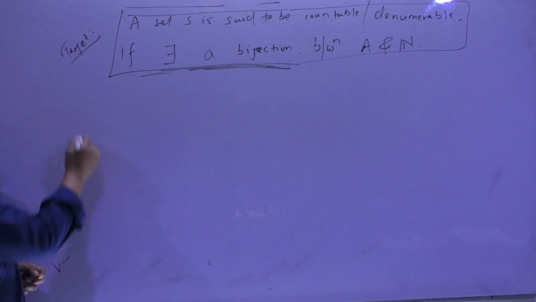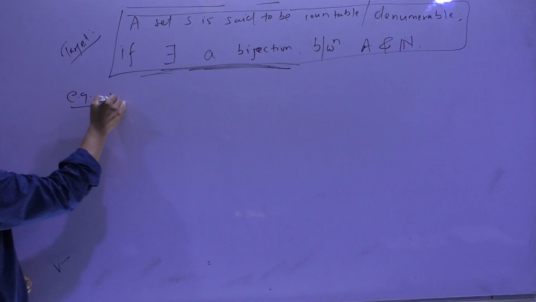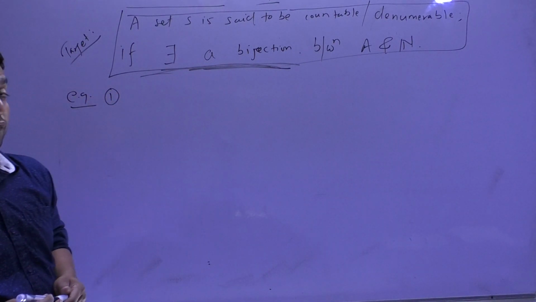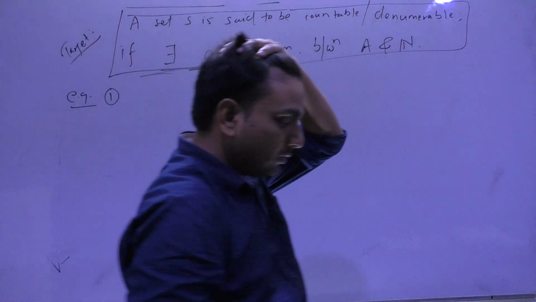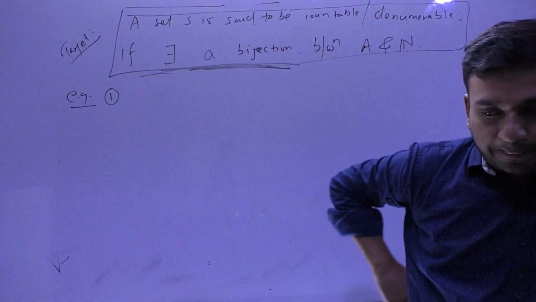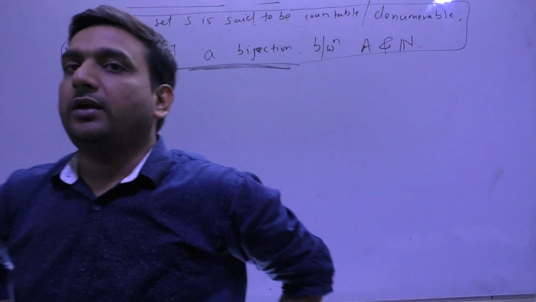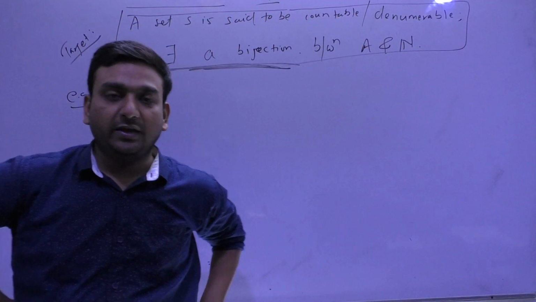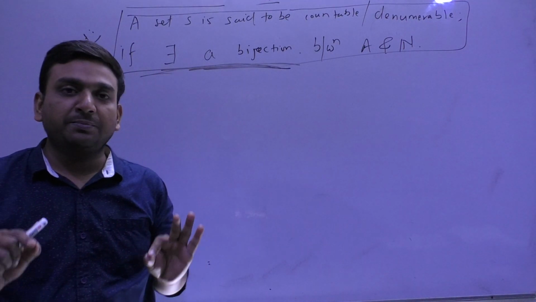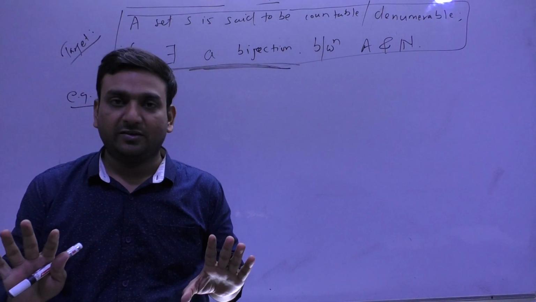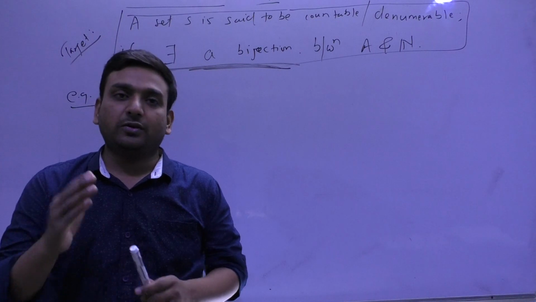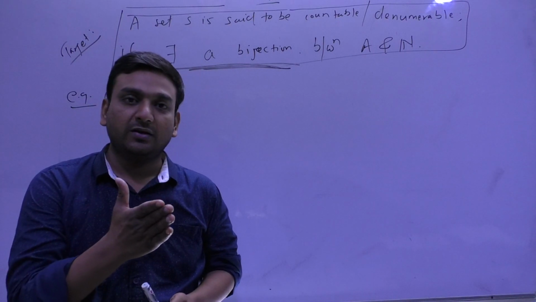Now I am taking some examples, beautiful examples. See, whoever started the counting, he or she must have some base, some reference should be there.